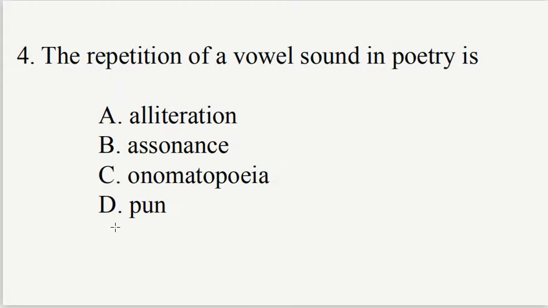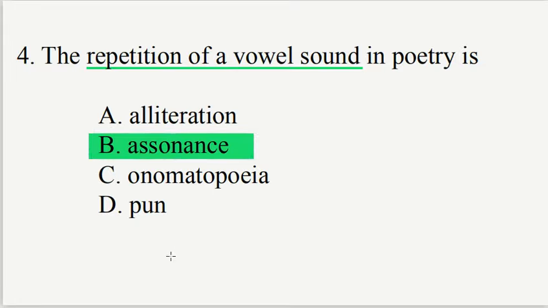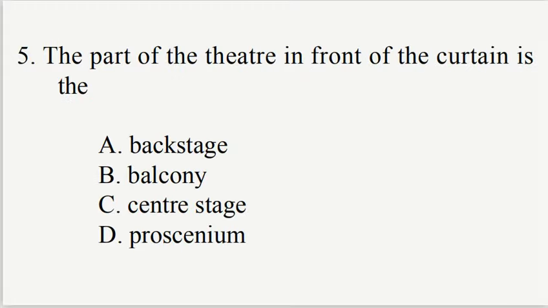Question 4. The repetition of a vowel sound in poetry is A. Alliteration, B. Assonance, C. Onomatopoeia, D. Pun. The repetition of the same vowel sound is assonance, option B. Assonance.